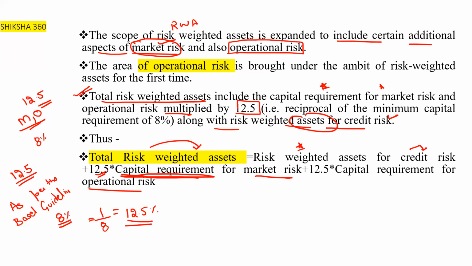So the total risk weighted assets equal the risk weighted assets for the credit risk, which are given directly, plus the market and operational risk capital requirements multiplied by 12.5.